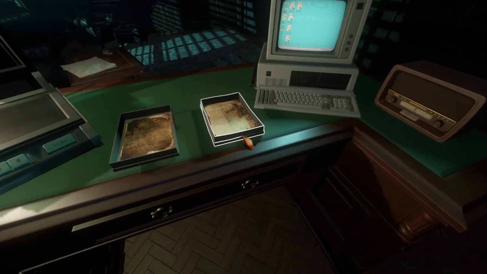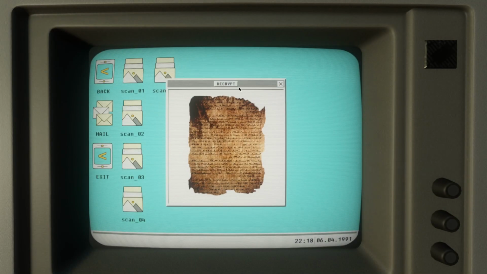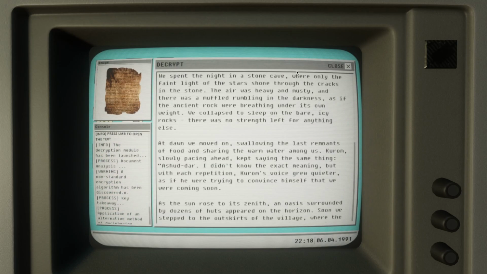I don't know if that's the last page, it might be, so I'm going to read this first, in case whatever the ending is triggers upon scanning the last page, or interacting with the last page, and not just reading it. Who knows? I don't know what's going to cause everything to go terrible.